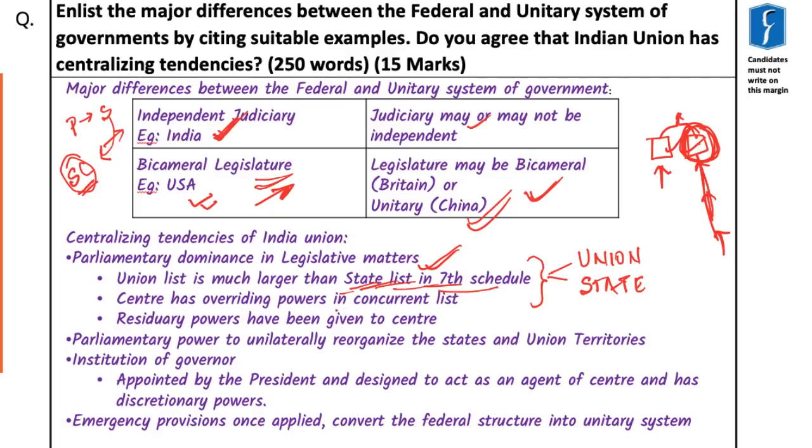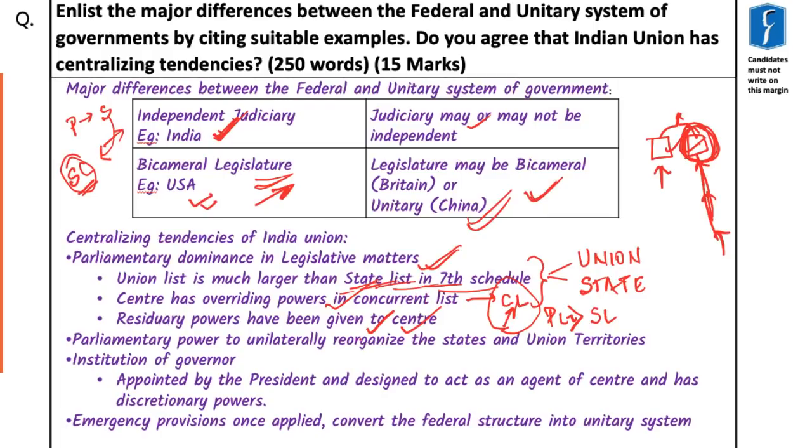Then of course we know that center has overriding powers in the matters of concurrent list. So for example, if state has made a law in the concurrent list, but if center makes the law in the same list, then the provisions of the parliamentary law will take precedence over the state law. And also the residuary powers have been given to the center. So all those items which have not been mentioned in either of the three lists of the 7th schedule, center has the power to make laws in those.